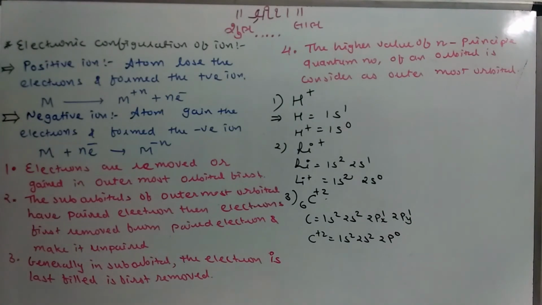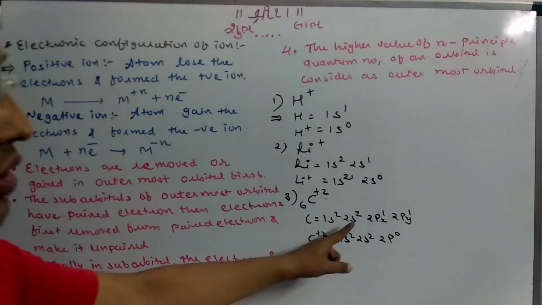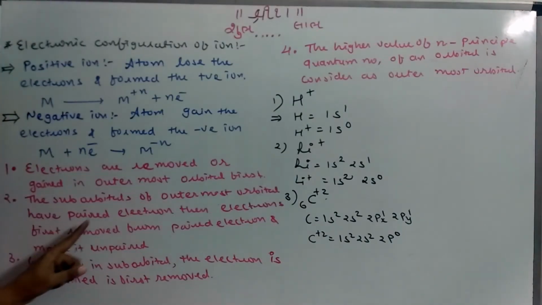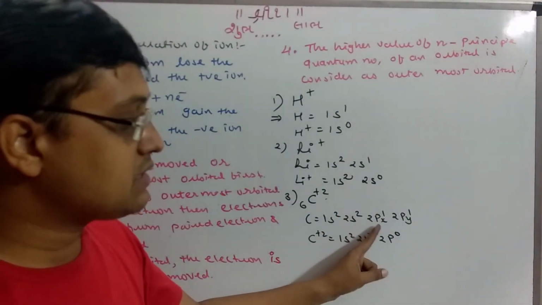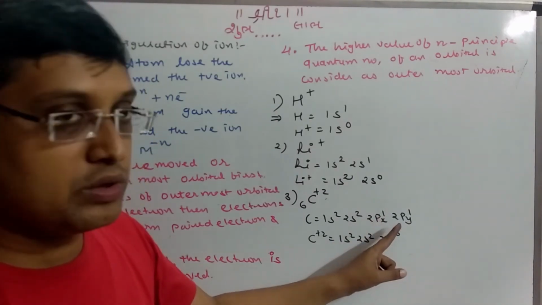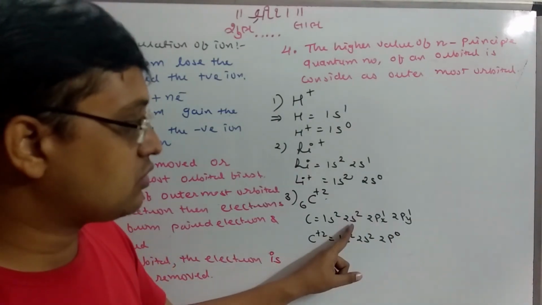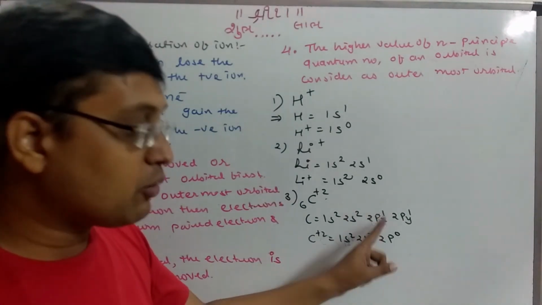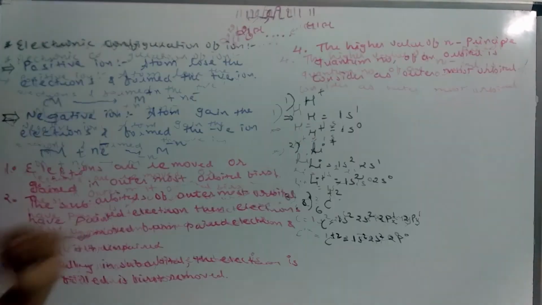Suppose anybody asks, sir, here we mentioned that if the suborbital of the outermost orbit has paired electrons, then the electron is first removed from the paired electron. Why is the electron not removed from the 2s? Listen to me carefully. What does it mean? The suborbitals, that means 2px and 2py, that is 2p. 2s is not a suborbital, it is an orbital. So in a suborbital the rule is applicable, not for an orbital. Clear?